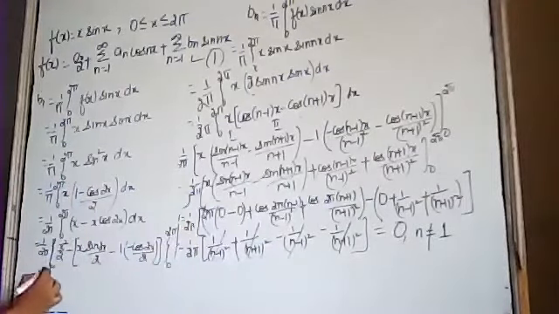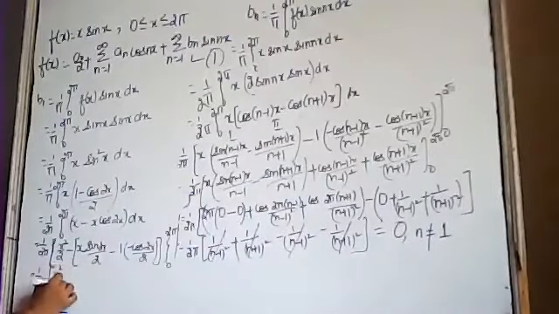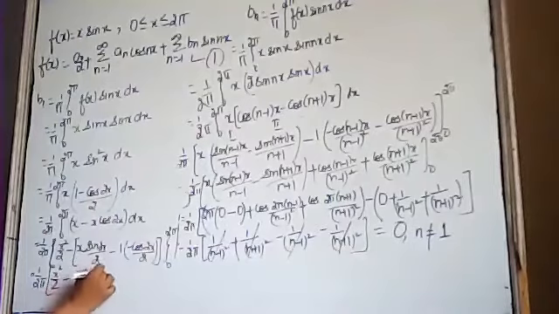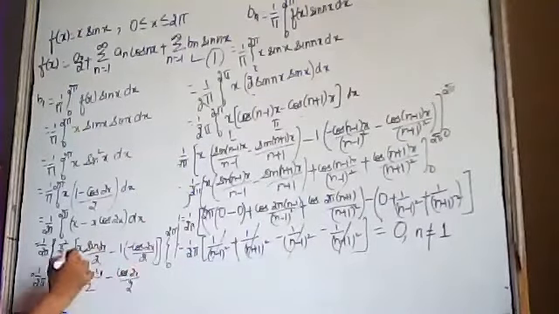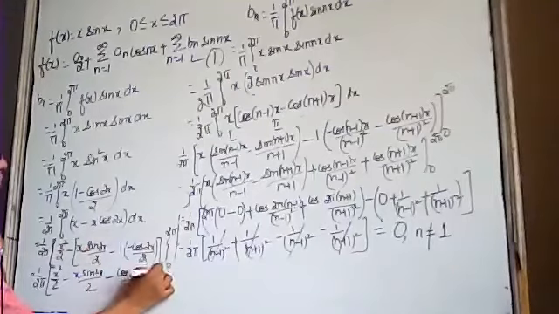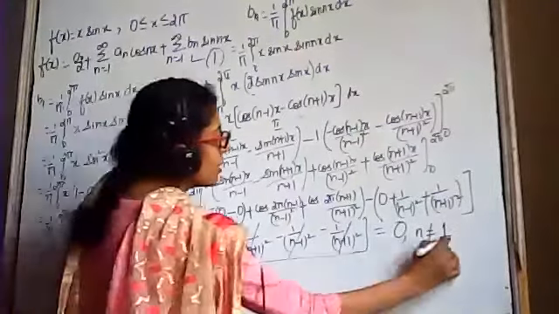This is equal to 1 upon 2 pi. First of all, I am opening the brackets before substituting the limits. Minus x sin 2x divided by 2. Minus and minus will be plus. Outside again it is minus. This will become minus cos 2x divided by 4. And limits of integration are from 0 to 2 pi. Okay? I am completing over here, beta.